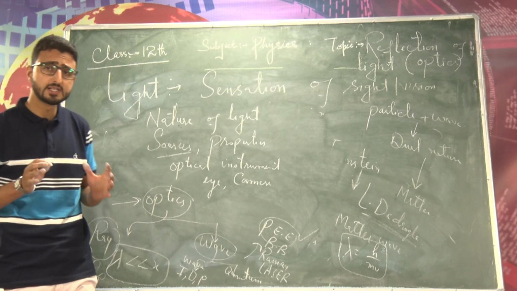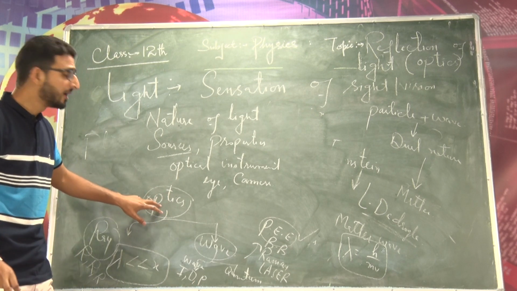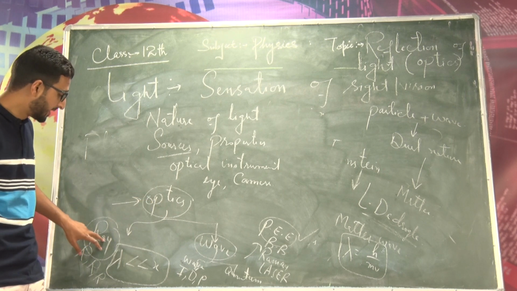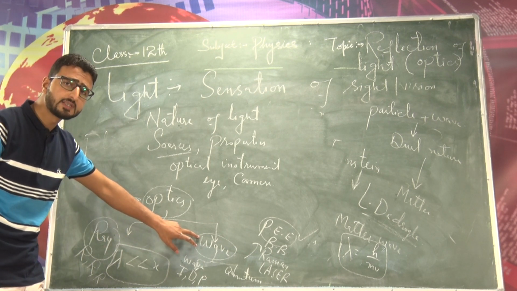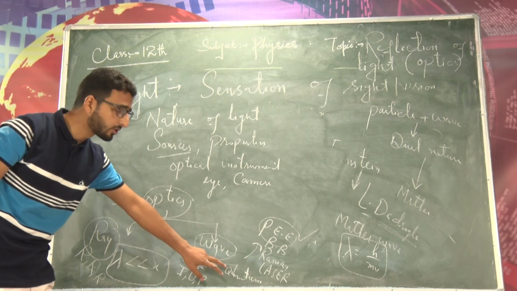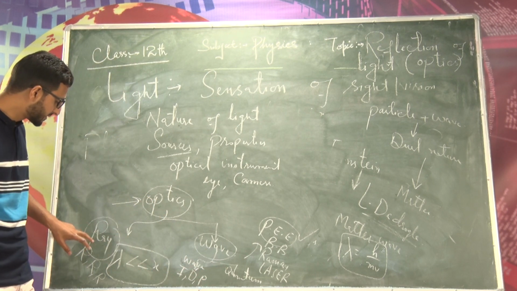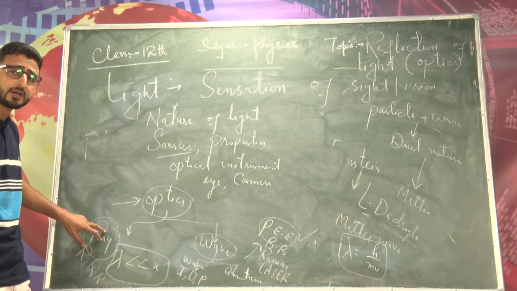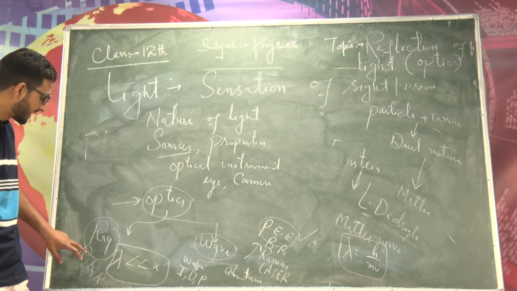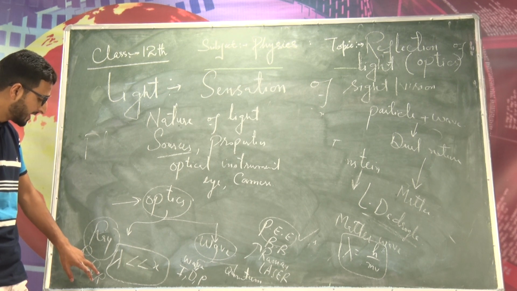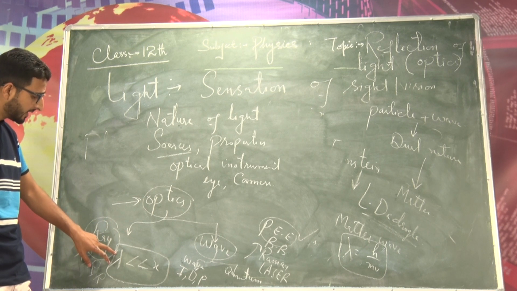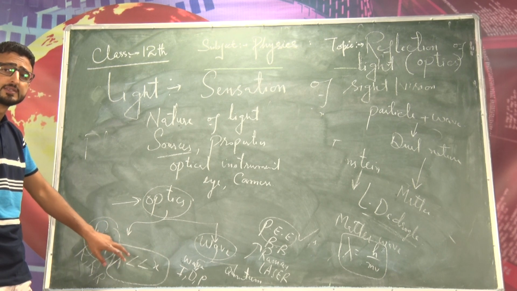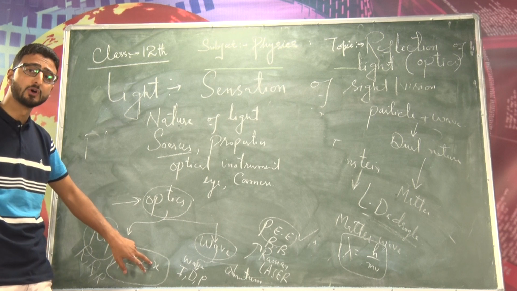So dear students, let me remind you, we have two branches of optics. One is ray optics or geometrical optics, another is physical optics, which is divided into wave optics and quantum optics. In ray optics, we study the particle properties of light, like reflection, refraction and rectilinear propagation, and it is valid only if the wavelength of light is very much less than the size of the obstacle.